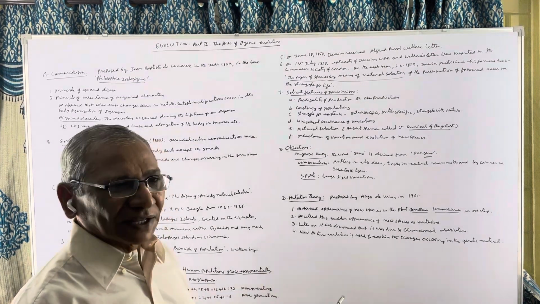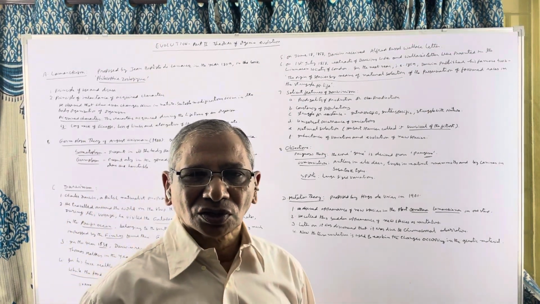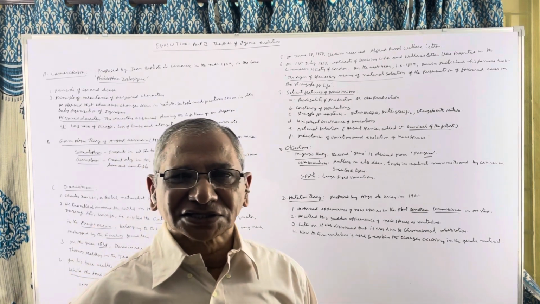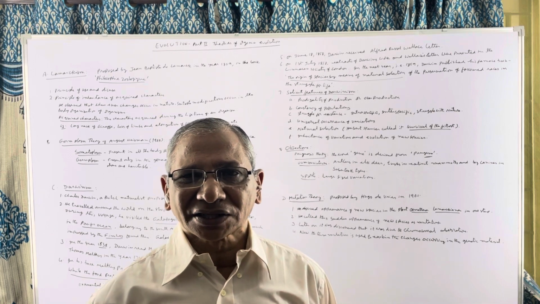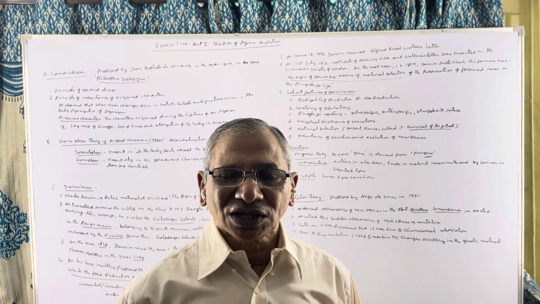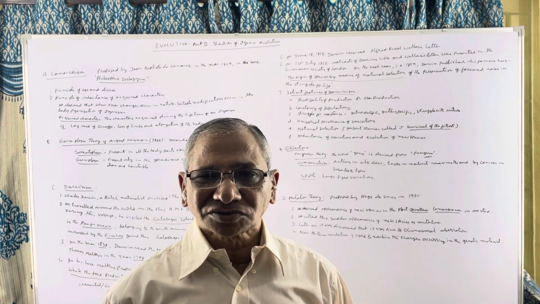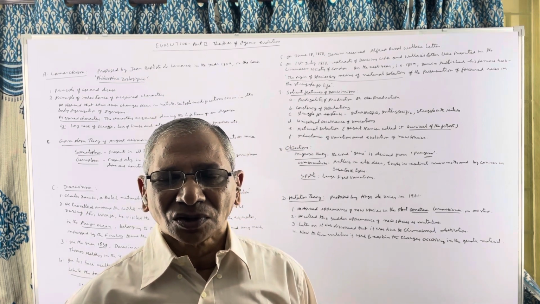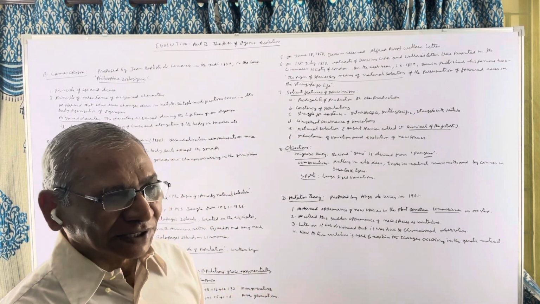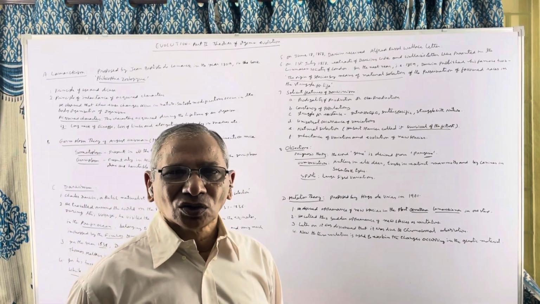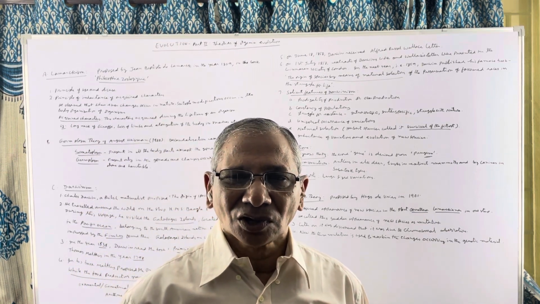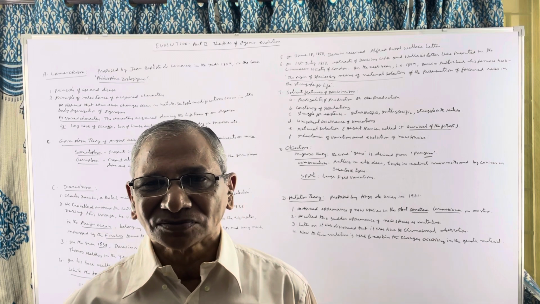But there are a number of objections to Darwinism. First one, he explained the survival of the fittest, but not the arrival of the fittest. That means he didn't explain how the fittest organisms are produced. Then, he did not explain how the traits are transmitted from generation to generation, or he did not explain about inheritance.